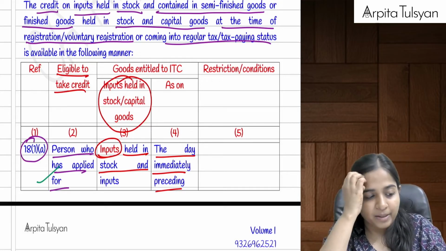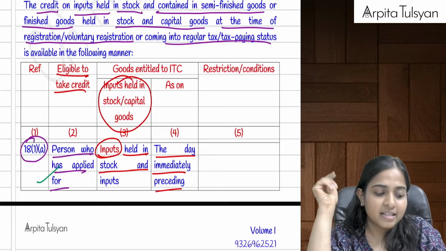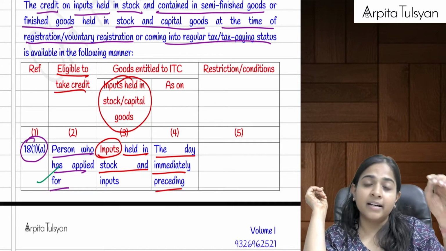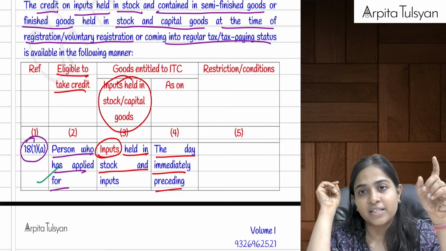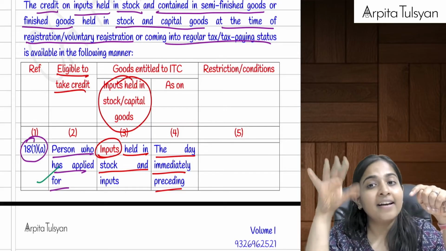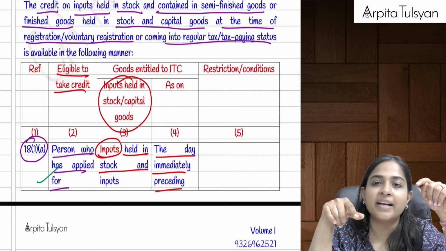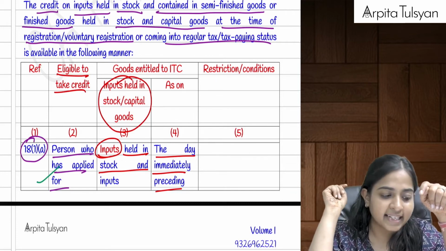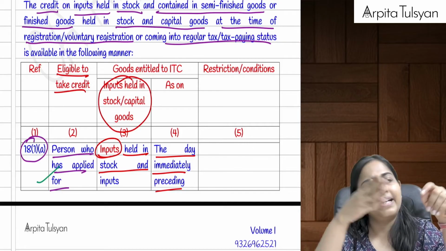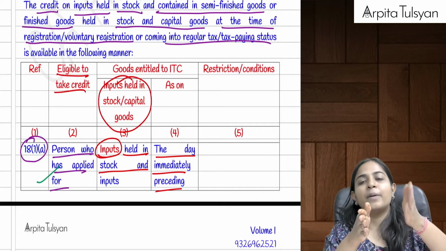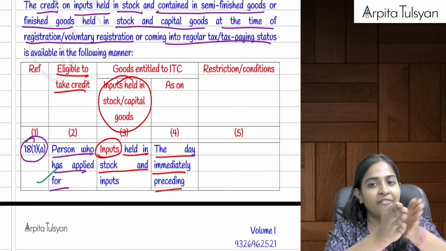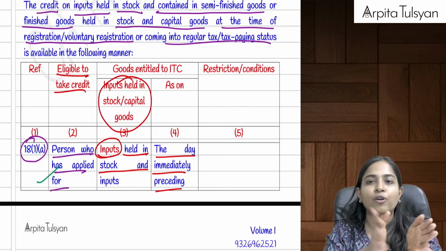Then next one, section 18(1)(c). In that case, I was earlier registered under the composition scheme. Now I am coming under the regular scheme. If now I am coming under the regular scheme, then now I will be paying everything, so I should get ITC, etc. also. The government said no problem. The day when you convert, take the stock as on the preceding day. On the preceding day, whatever inputs you have in your stock, which was purchased during the last 1 year, take full credit of the same.